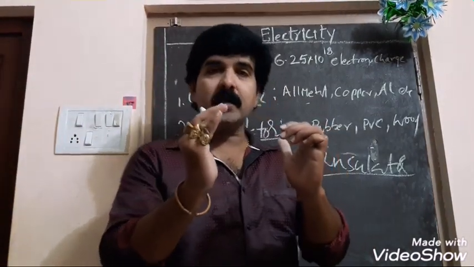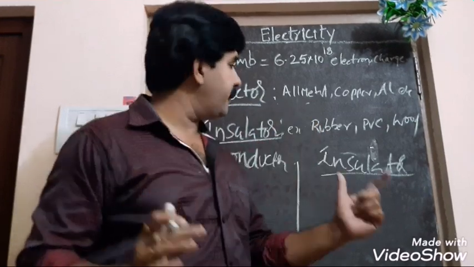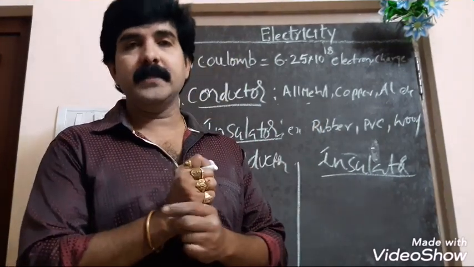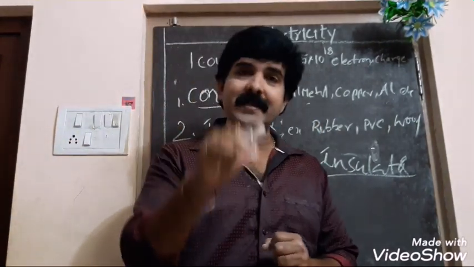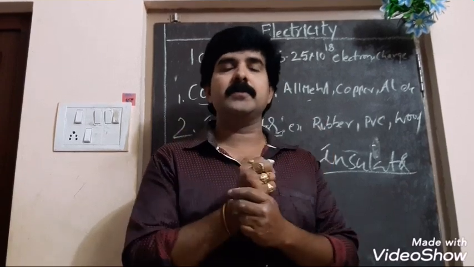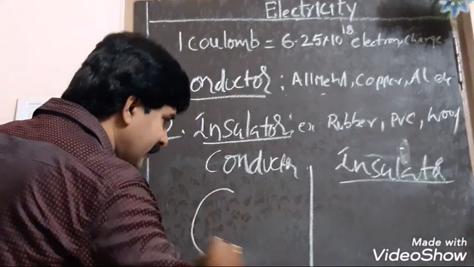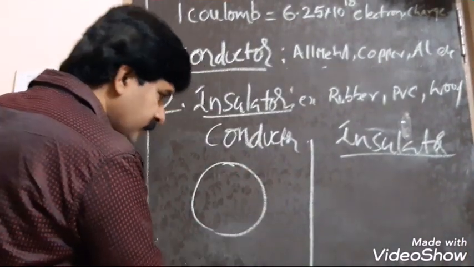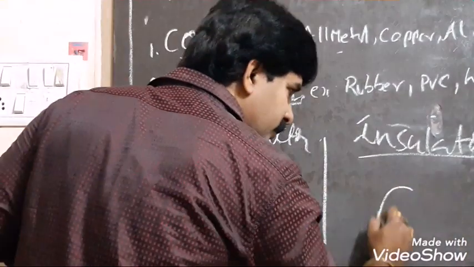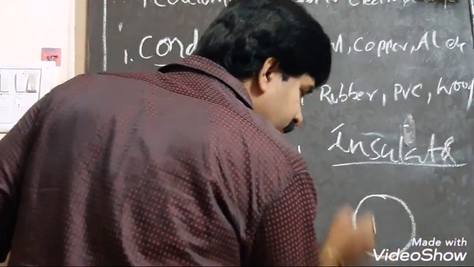The atoms are large when compared to insulator. The size of the atom in conductors is large when compared to insulator.